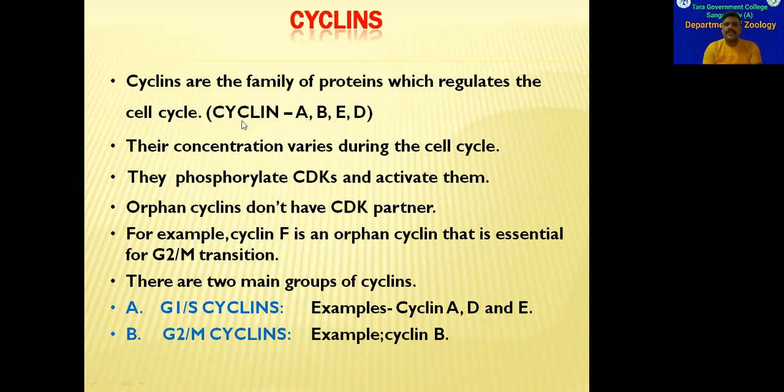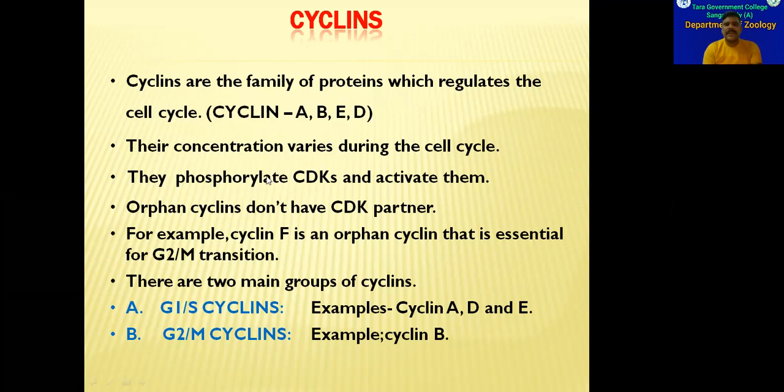And what they will do, these cyclins, they will phosphorylate CDKs. CDKs, as we have already told, they are special enzymes. They will control the events that occur in cell cycle. So these CDKs will be activated only when they are phosphorylated. Phosphorylation means transferring phosphate group from ATP to these CDKs.